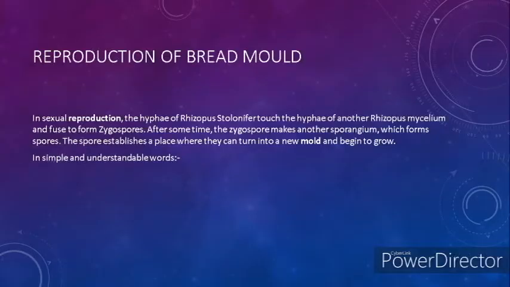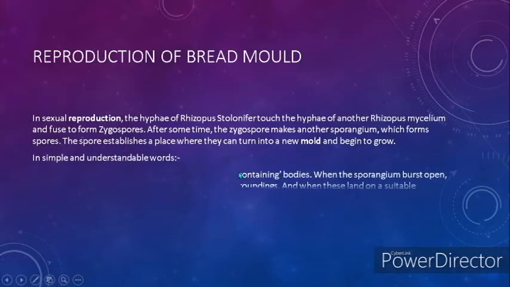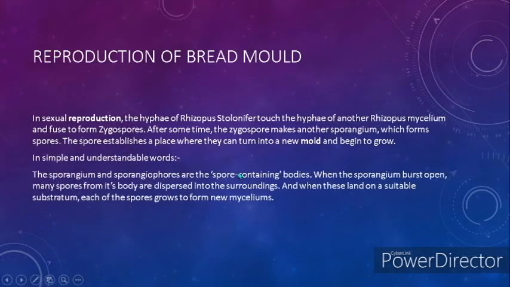This is really confusing, and most of you guys out there won't understand a single word. So, in simple and understandable words, the sporangium and sporangiophores, the erect bodies and the rounded bodies, are the spore containing bodies.